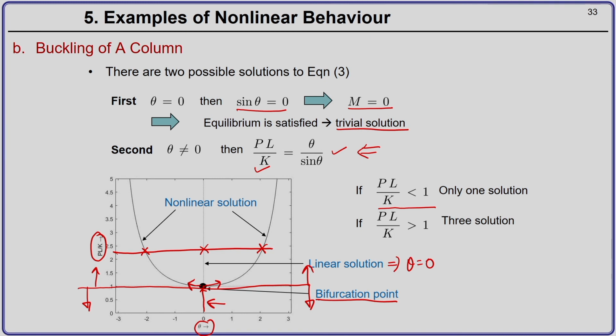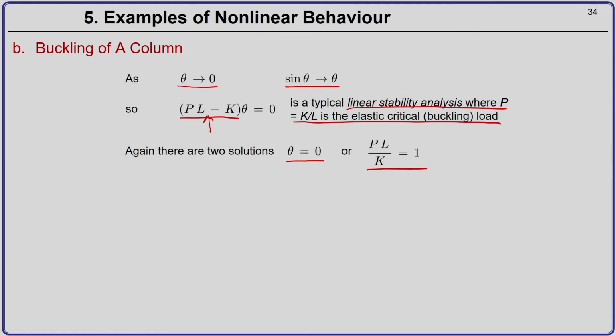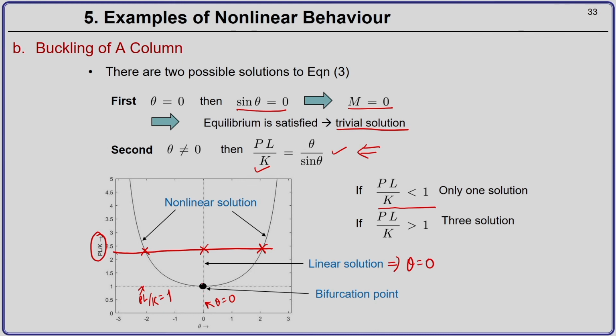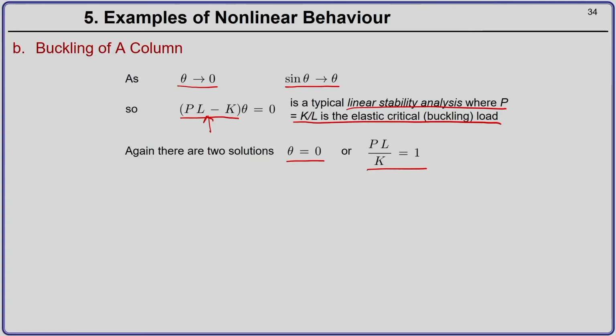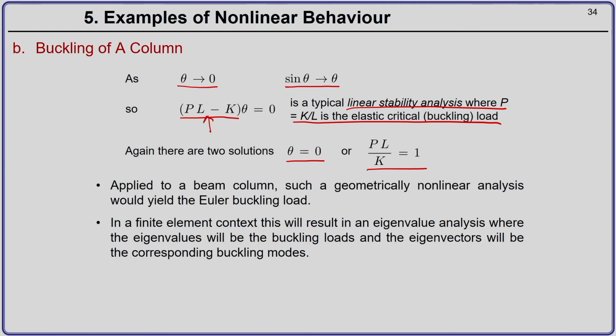So, you can see here, this dotted line is PL by K equal to 1 and this is your line theta equal to 0. So for a linearized system you only have one solution. This is that solution and that is your bifurcation point, after which the column becomes unstable.